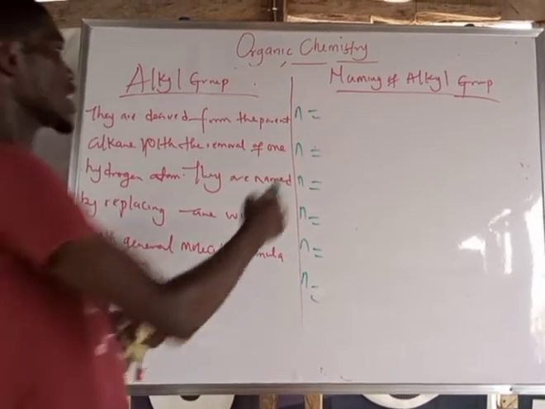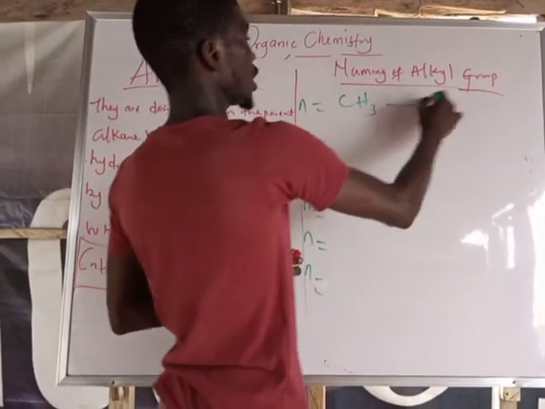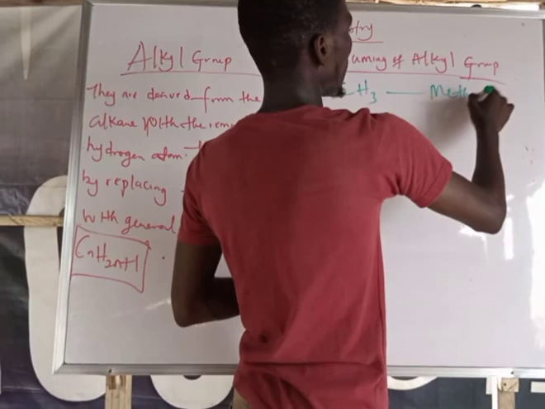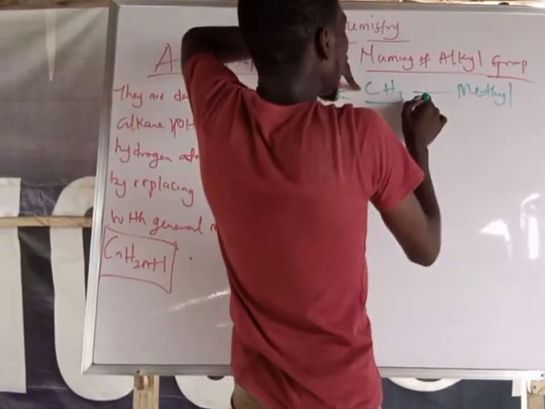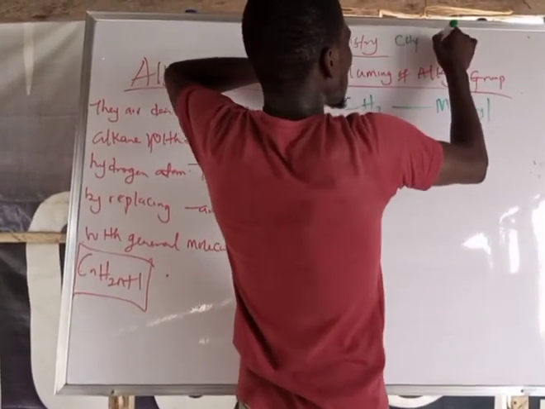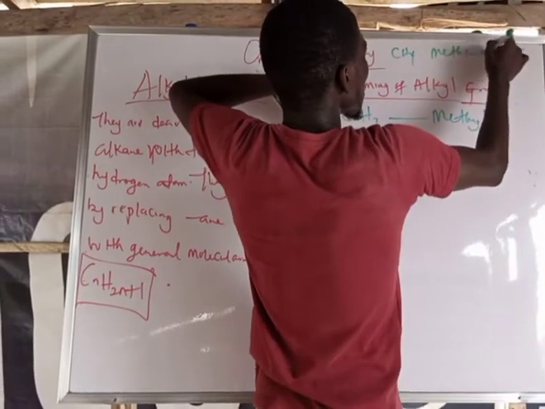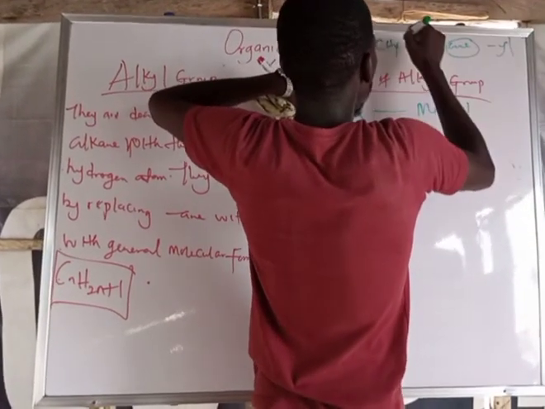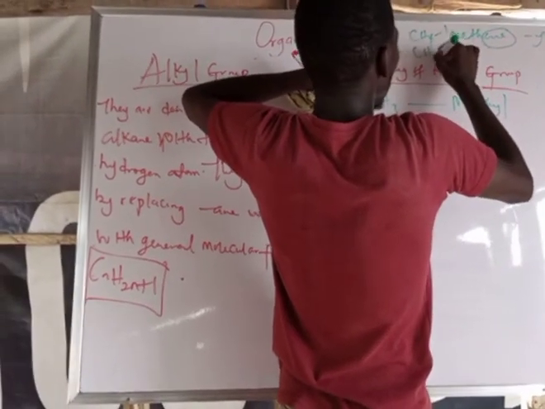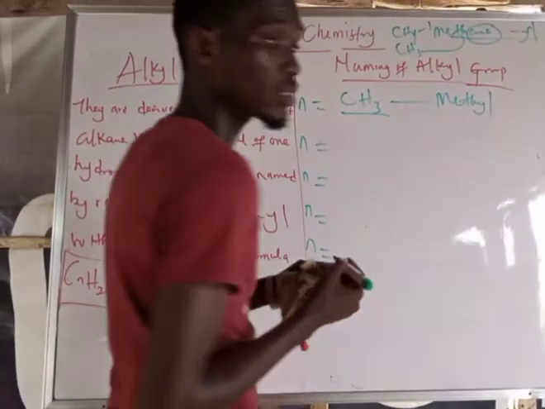So for this now, I said CH3, this is named as methyl. Mind you, I got this from CH4, which is named to be what? Methane. So if I remove one hydrogen, I have YL. If I minus 1, I have CH3. So this is called methyl.